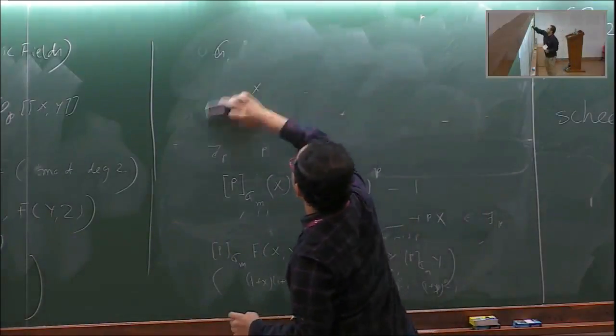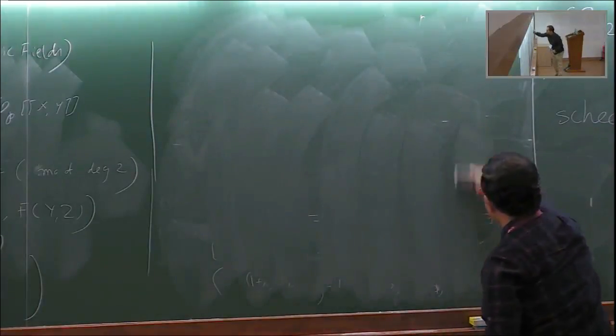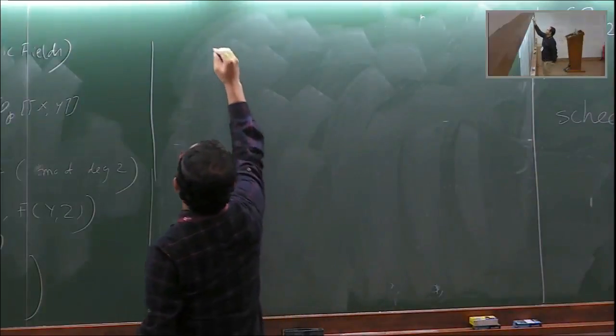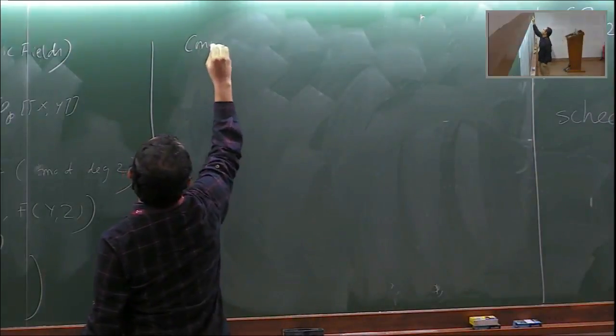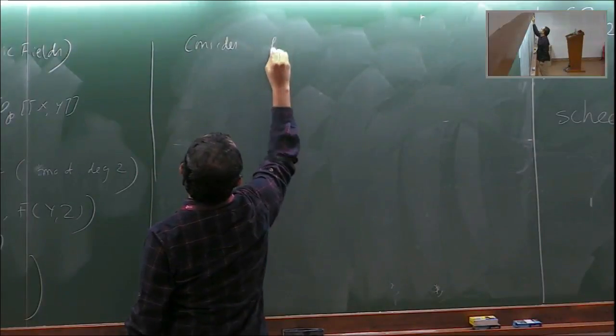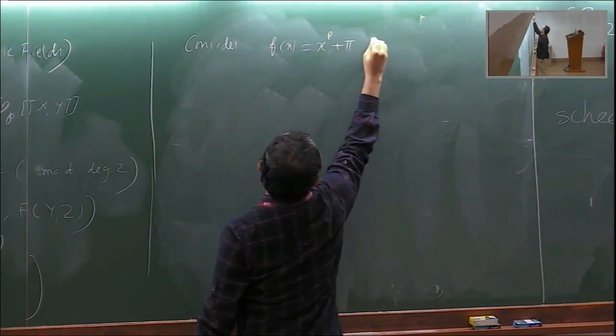So what is that formal group that I take? Now consider this power series: consider f(x) to be x^p plus πx.